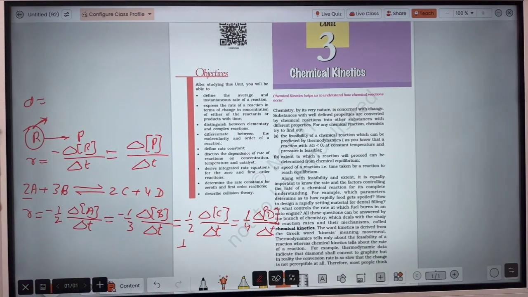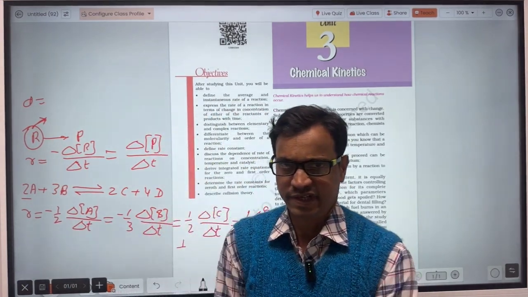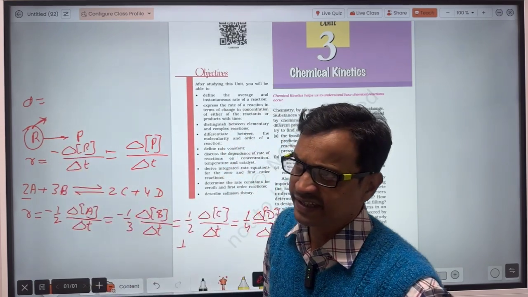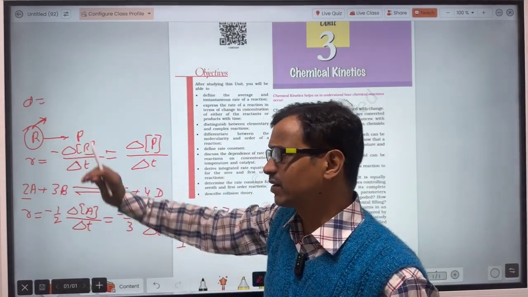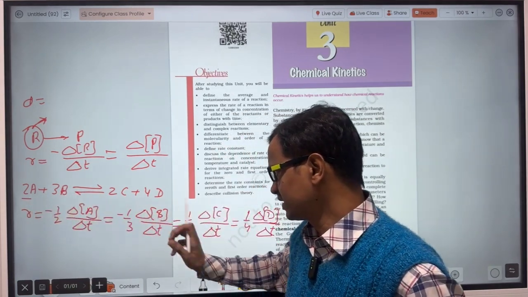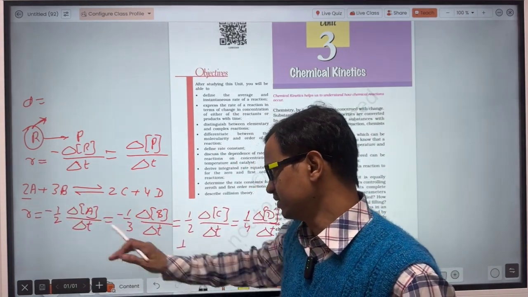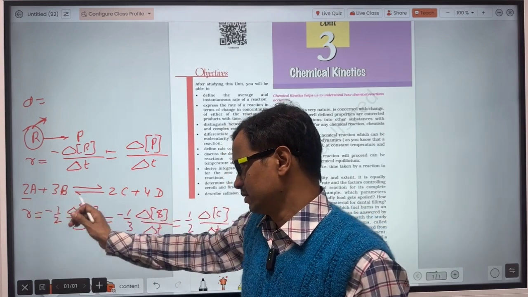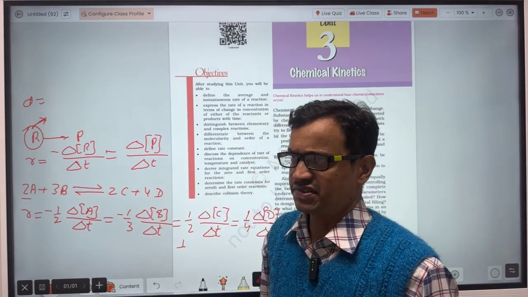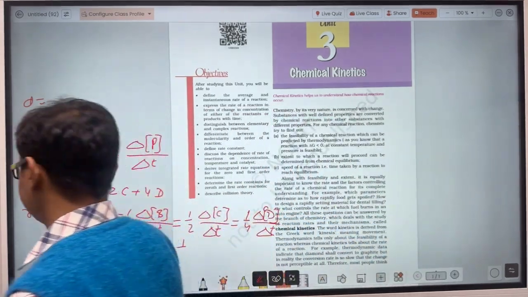That is actually what is chemical rate of reaction. Rate of reaction means rate of consumption of reactant or the rate of production of the product. If stoichiometric coefficient is different, then we divide when we calculate the rate of reaction. So we will divide by the stoichiometric coefficient to the change in concentration, either in product or in the reactant.